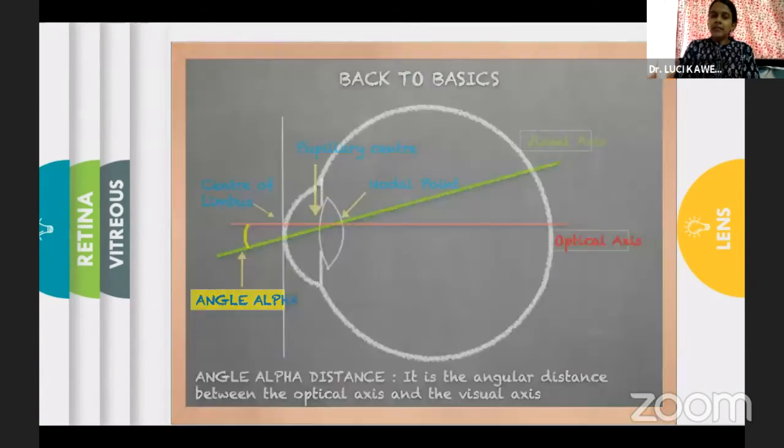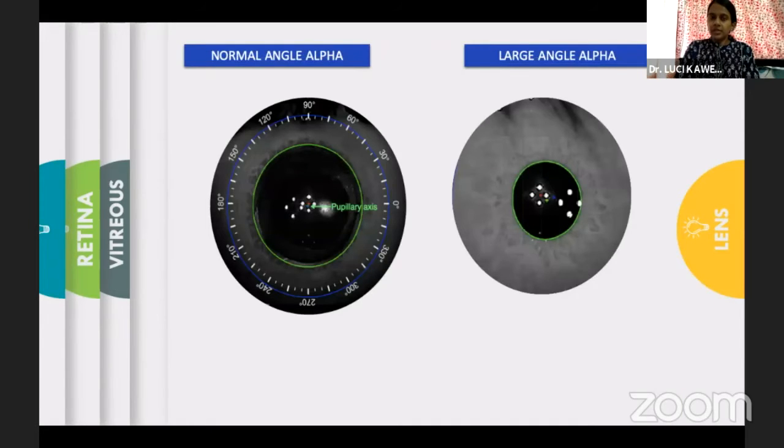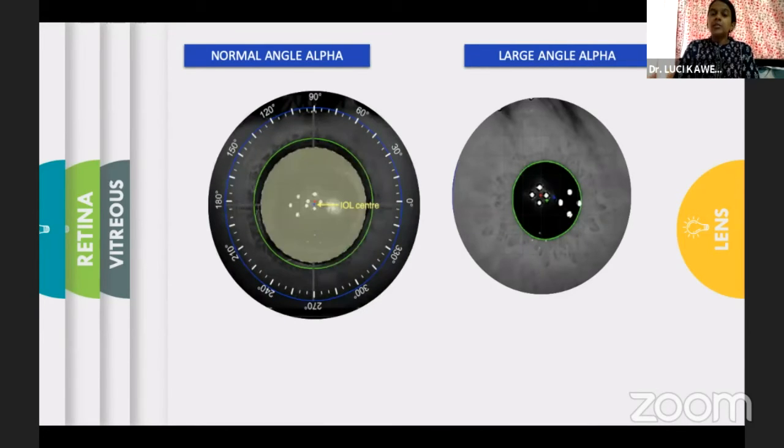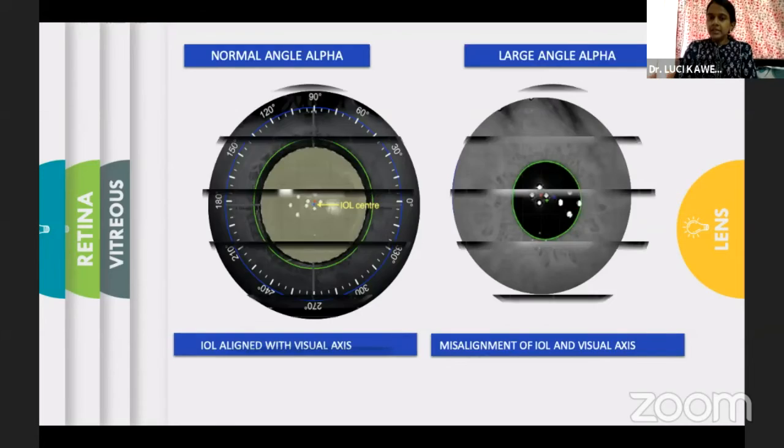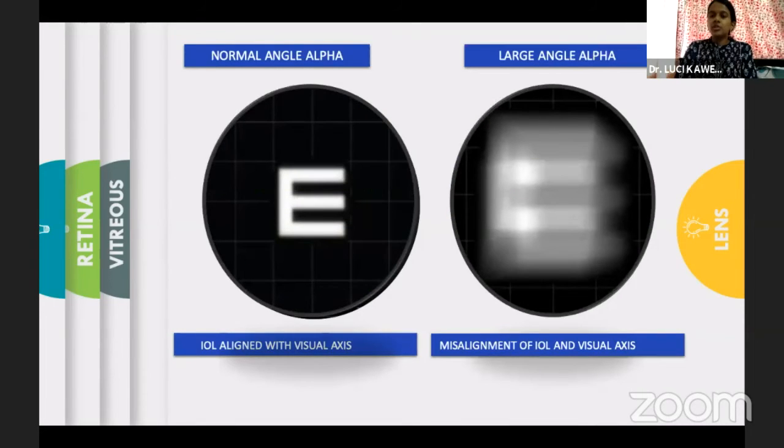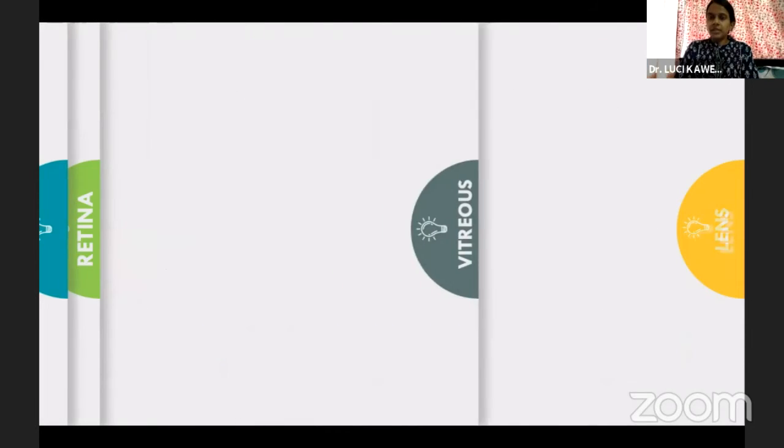Now, the angle alpha, which is the determinant of the centration of the bag and its role in multifocal lenses, is highlighted in multiple studies. But the same plays an important role in monofocal lenses, especially the newer generation aspheric monofocal lenses. Even the slight decentration in these cases causes distorted vision and affects the quality of vision metrics.